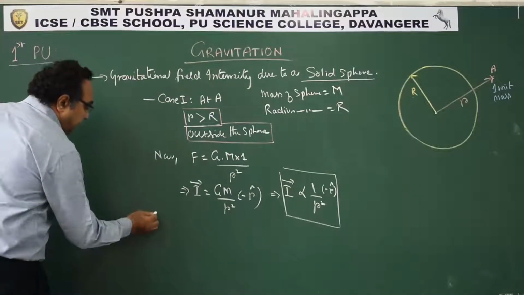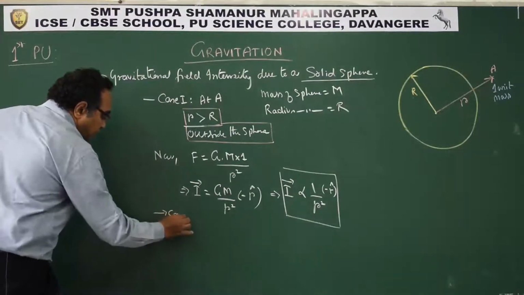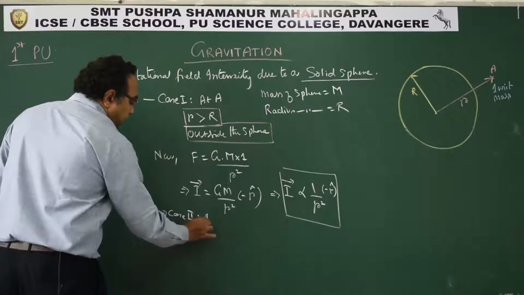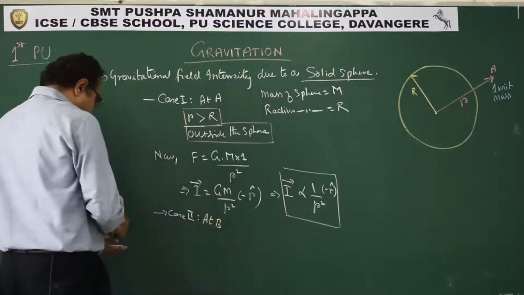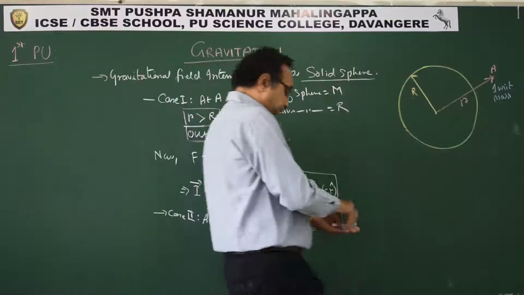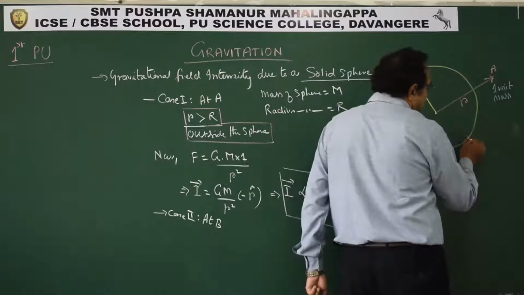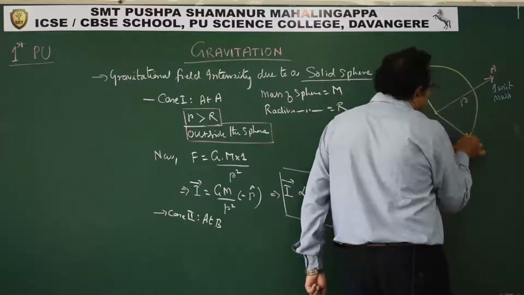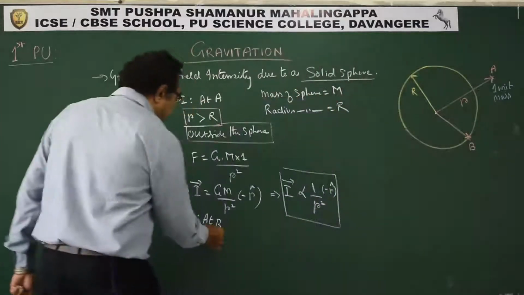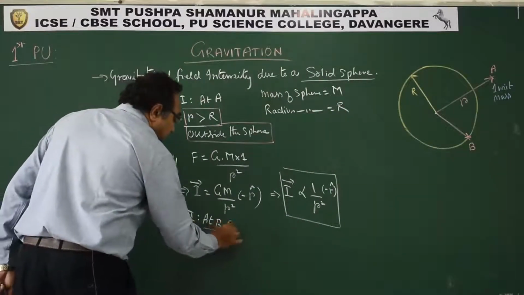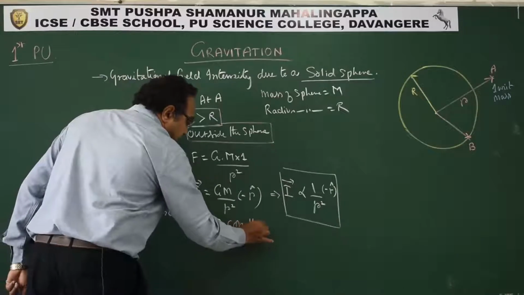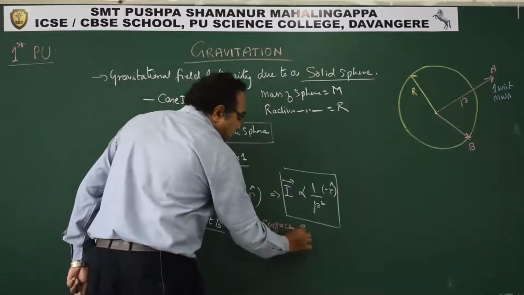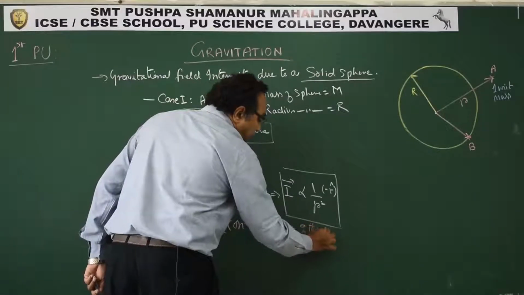Second case, case 2, is at B. Where is B? B is on the surface of the sphere.